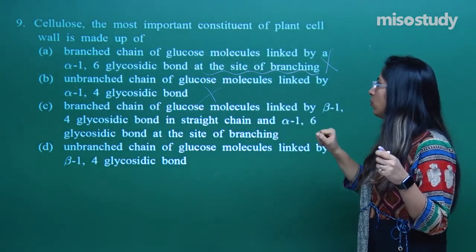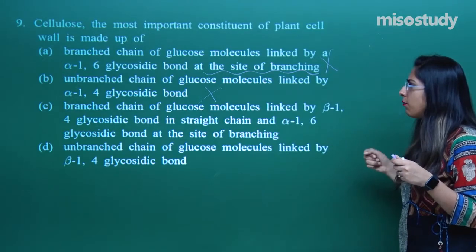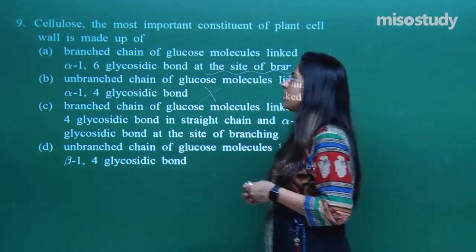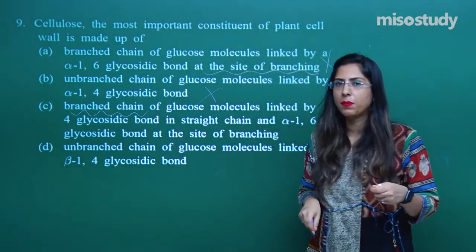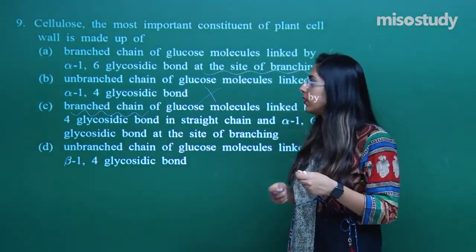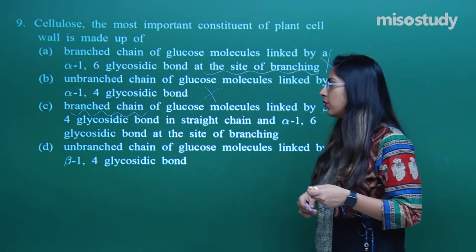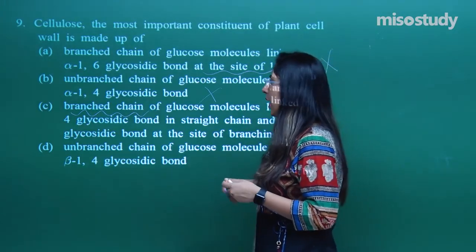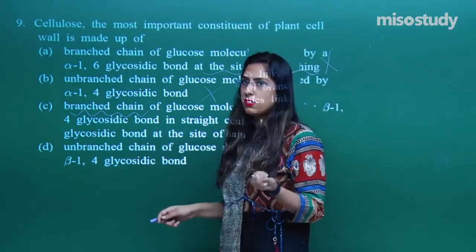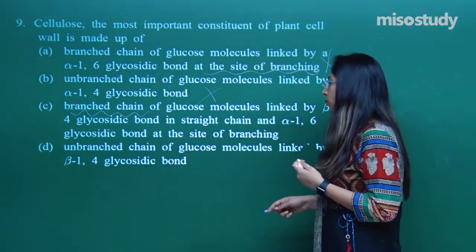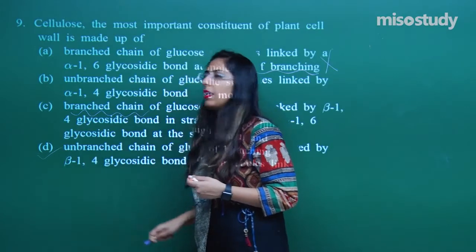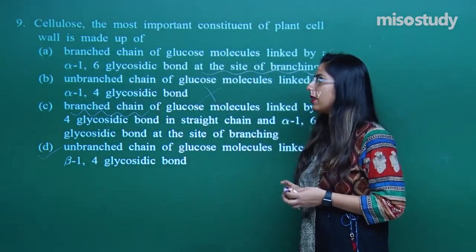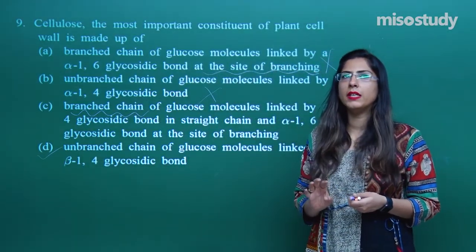Branched chain of the glucose molecule linked by beta-1,4. Again, they have mentioned in the starting the branched chain is there, but the branched chain is not present in case of cellulose. They are unbranched. Let's look at the option number D, unbranched one. They have written unbranched, and this is right, of glucose molecule linked by beta-1,4 glycosidic bond. Correct option is option number D. That means for the 9th, the option number D is a correct option.